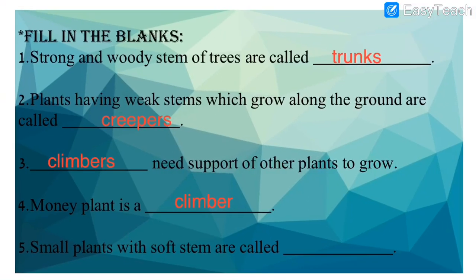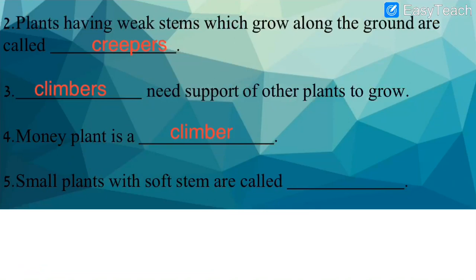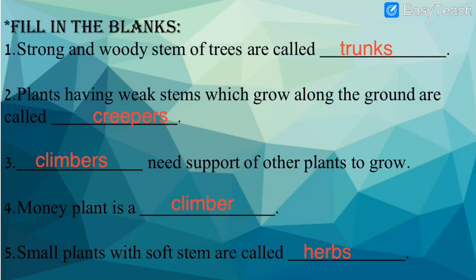Then number 5. Small plants with soft stem are called dash. So the plants which are small and the stem is very soft, what is it called? Which type of plant? We have already learned. Is it herbs or shrubs? It is called herbs. So let us write the answer herbs over here. As you can see, I have written the answer number 5, herbs.